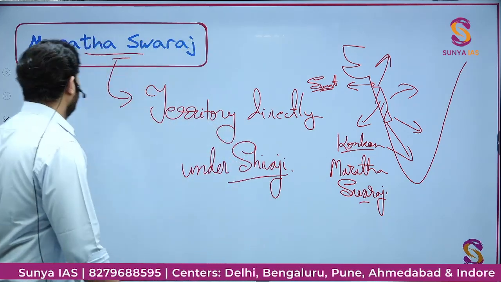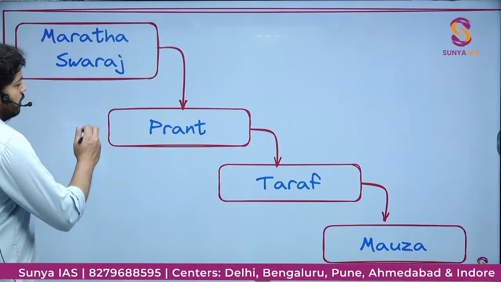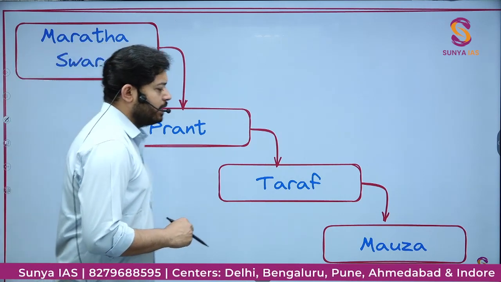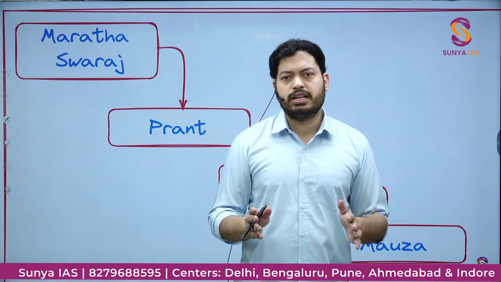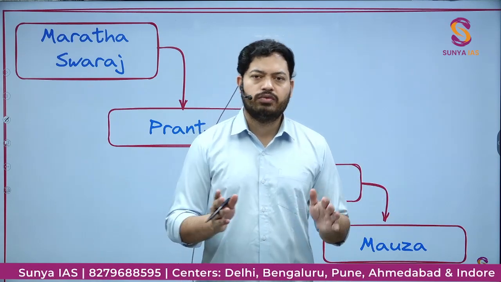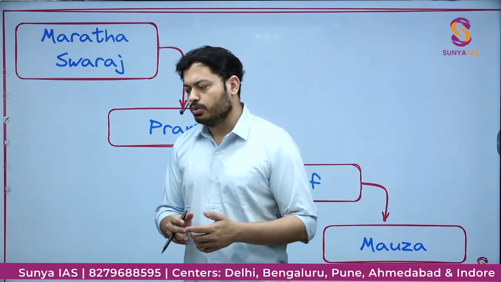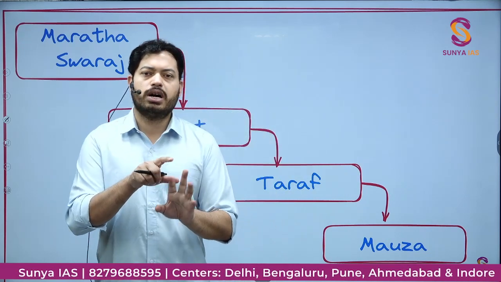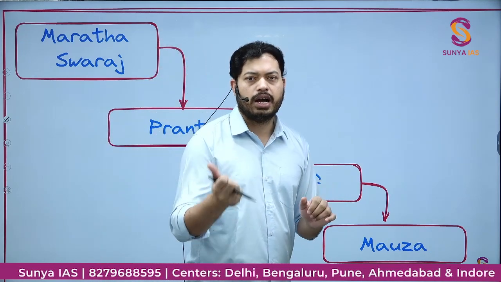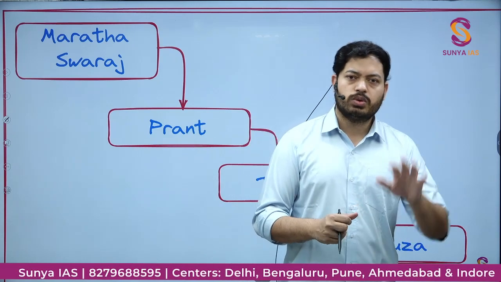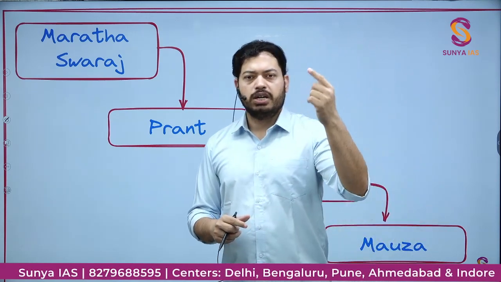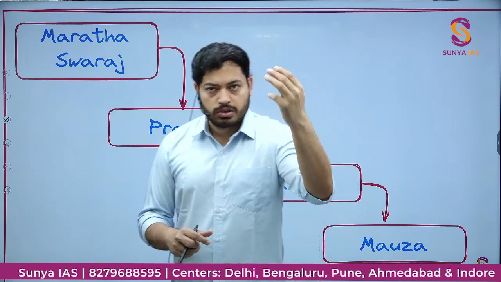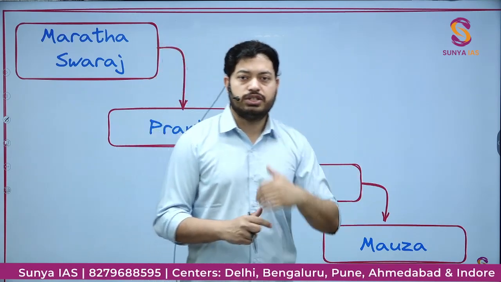Fine. Now next one. Just like we saw the territorial administrative hierarchy of the Mughals, where I told you that Sultanate, Suba, Sarkar, Pargana and Mahal were the standard hierarchy of country, province, commissionerate, district and village.